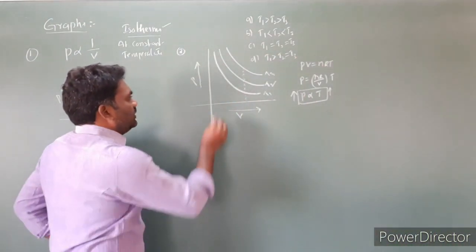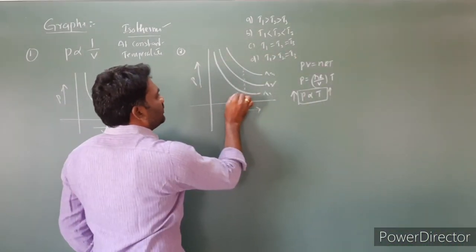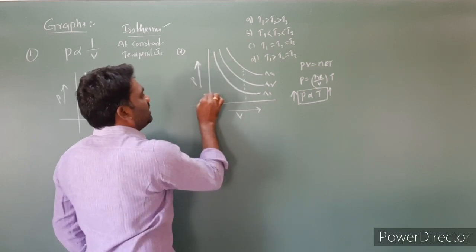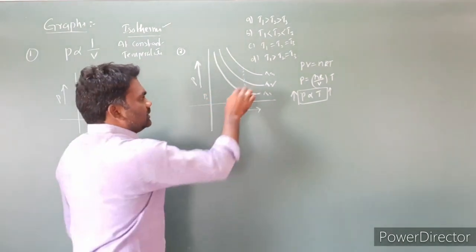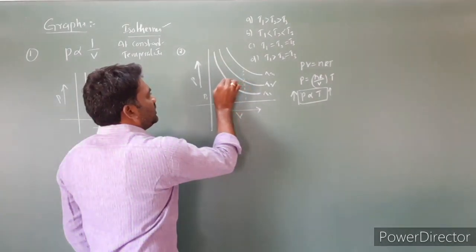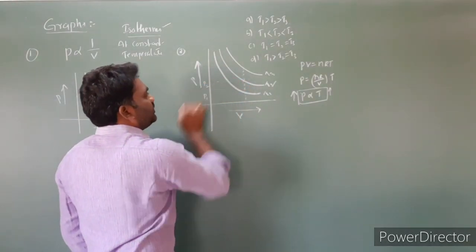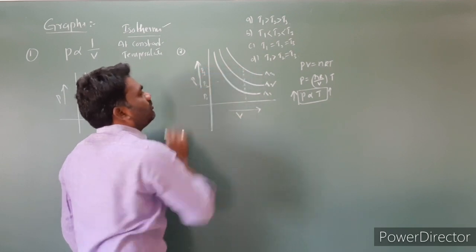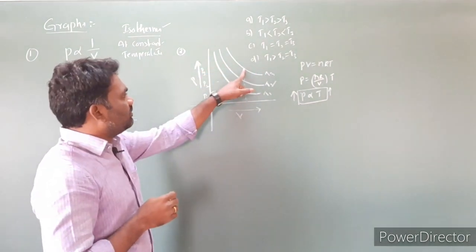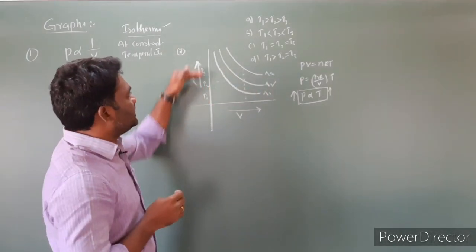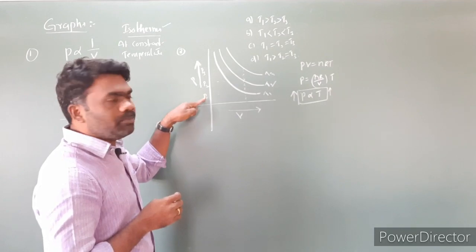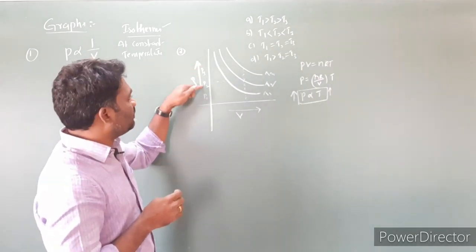Now look, come to here. At T1, this is the pressure P1. Pressure is increasing in this upward direction. So for understanding purposes, I am labeling this P1. This is the temperature T2, and at temperature T2, this is the pressure P2. This is the temperature T3, and at this temperature the pressure is P3. Now what is the point to understand? At T3, the pressure is P3, and pressure has increased. At T2, pressure is P2, which is more than P1. Pressure is increasing from P1 to P2, P2 to P3.